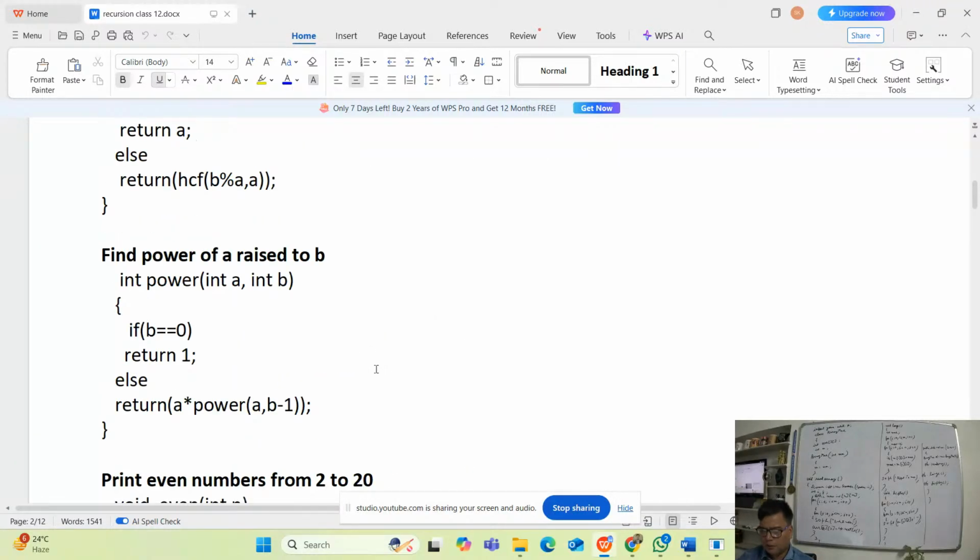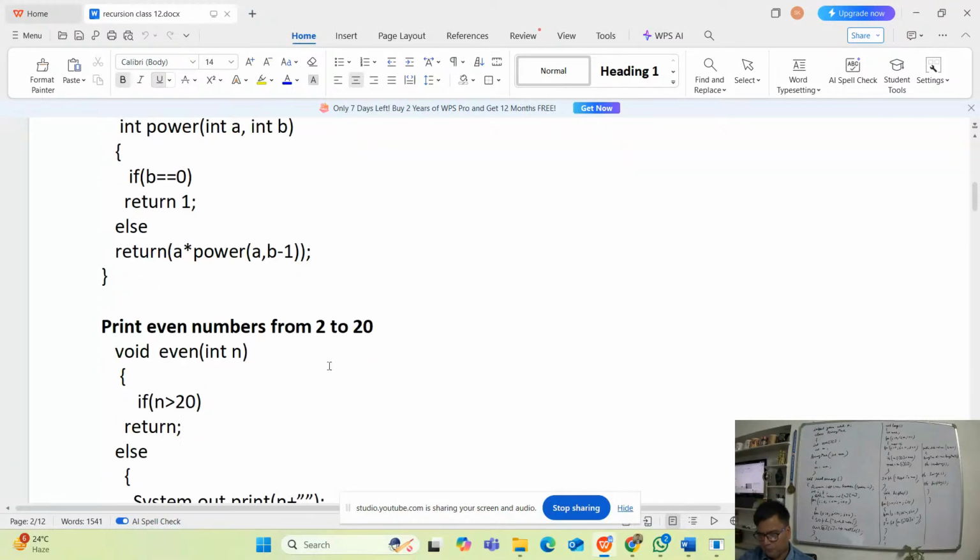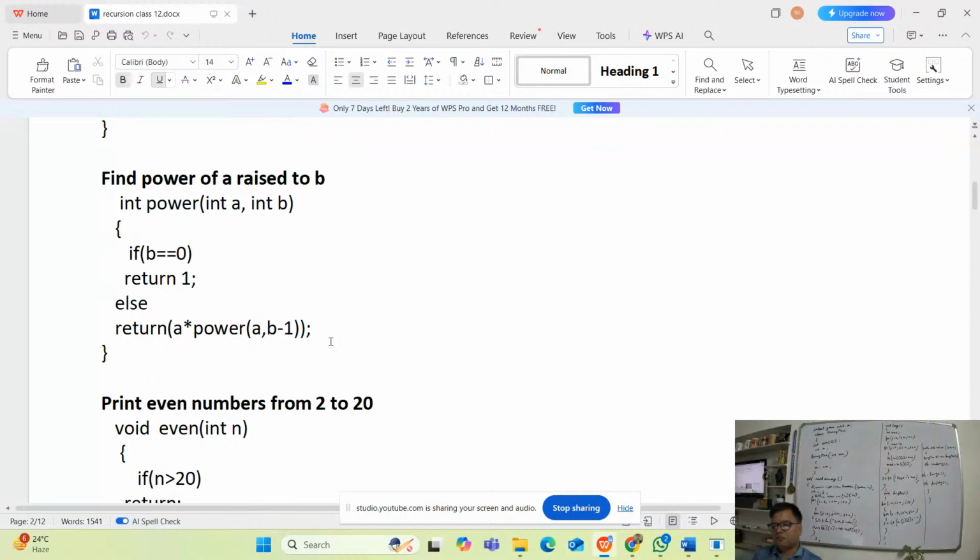Okay. Now let's see. We have to find the power of a raised to the power b, a to the power b. So I took a function with return type int, int power, int a comma int b. This will be returning the values. If b is 0, then return 1, because anything to the power 0 is 1. Else return a into power a comma b minus 1.